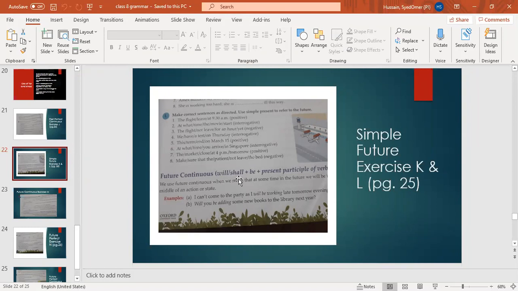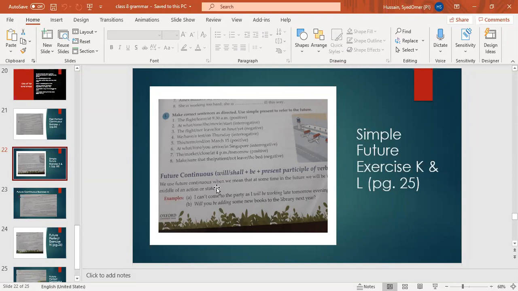Then we can also use simple future sometimes to refer to the simple present tense, if there is tomorrow or next week coming. Then present continuous also: be plus going to plus infinitive, which I have told you, and about to plus infinitive. In exercise K, it's very easy. You have to put going to with the appropriate verb. And I've told you with going to, we put the base verb.